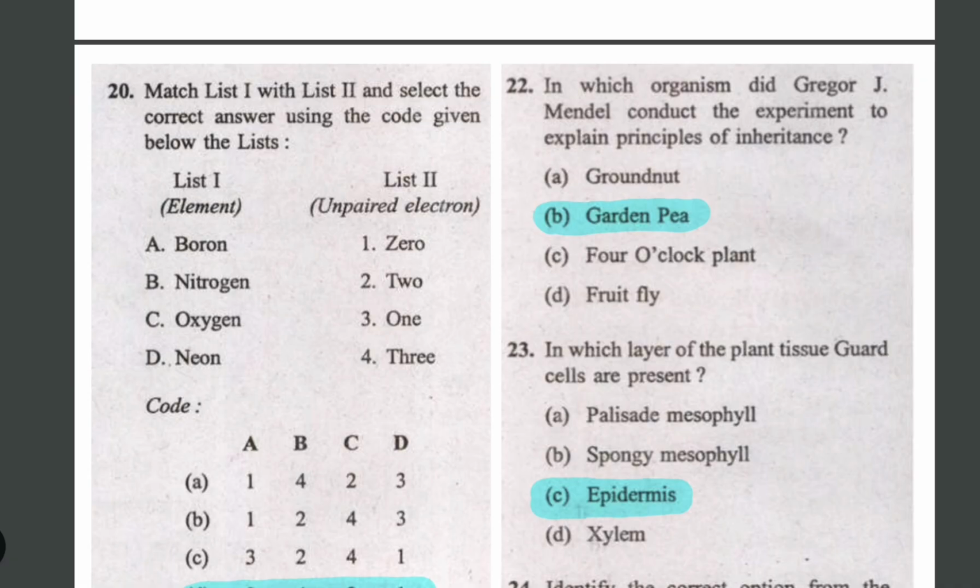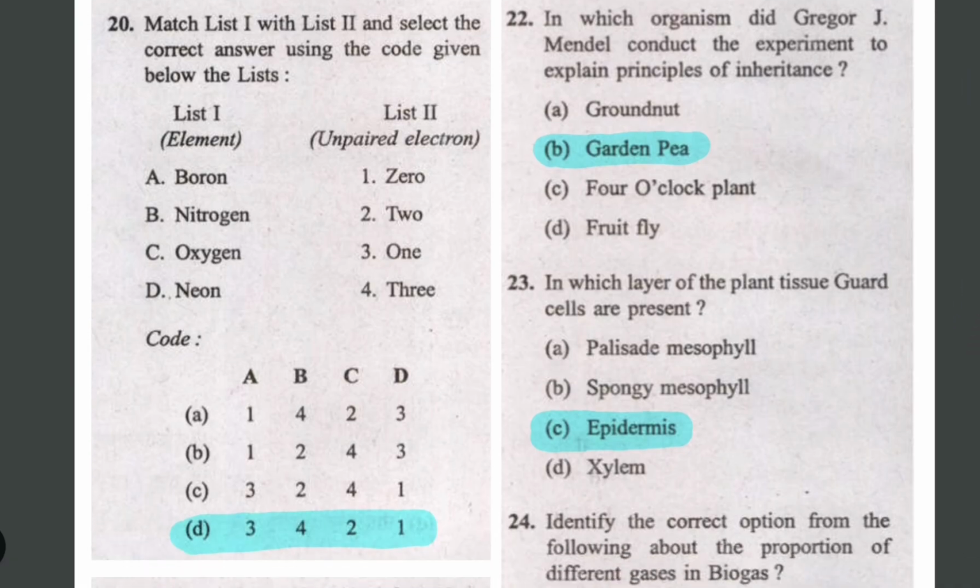And the next question is related to unpaired electrons. So you will have to have knowledge about unpaired electron and valence electron. So you can do it easily. Just go through the options.